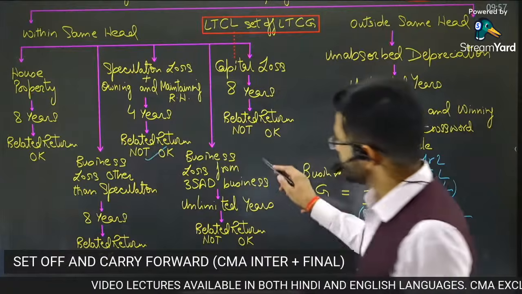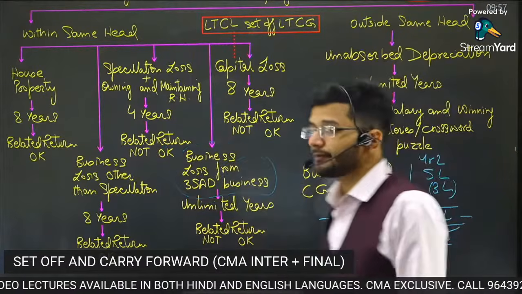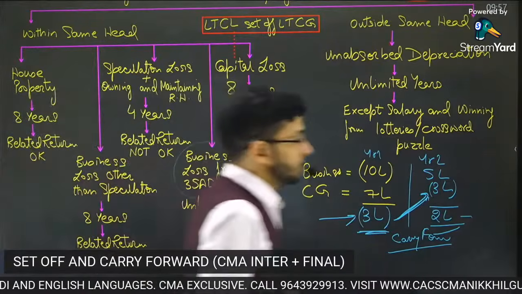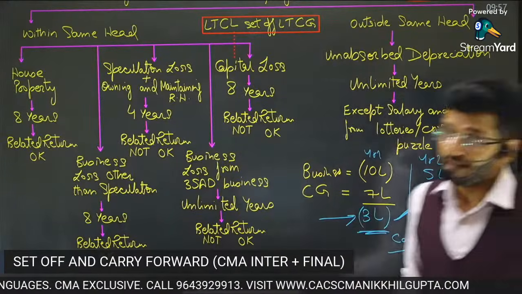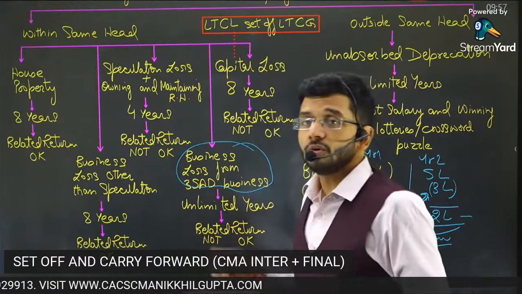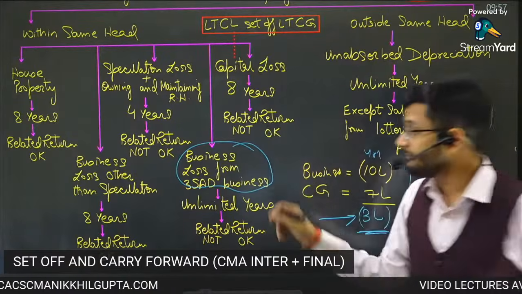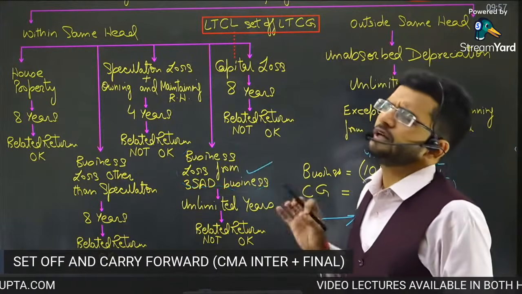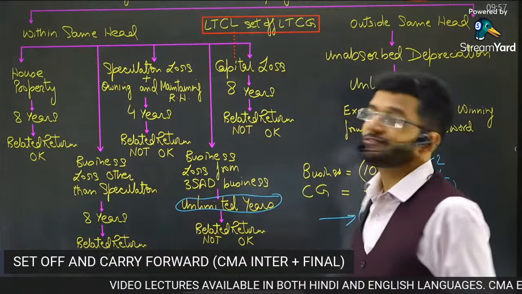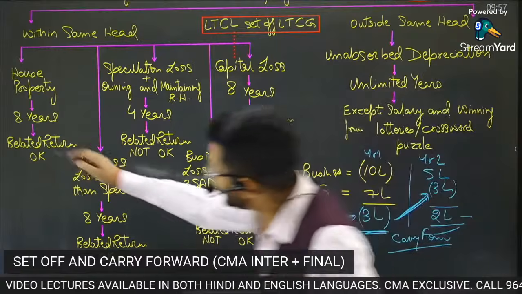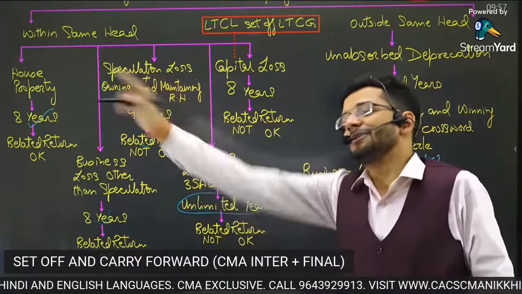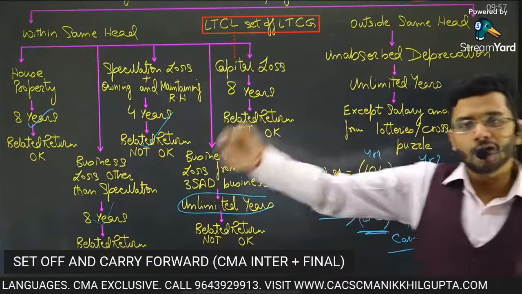Next one is business loss from 35 AD business. If you are running a 35 AD business, and I've already discussed the 13, 14 businesses which have been specified under section 35 AD, and you incur losses from that business, then you will be able to carry forward and adjust it only with income of 35 AD business. The best part of this loss is you will be able to carry it forward for an unlimited period of time. The expiry date of these losses is 8 years, 8 years, 4 years. Over here, the expiry date is unlimited. You can carry forward this loss to unlimited years.